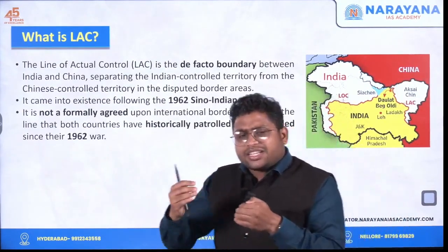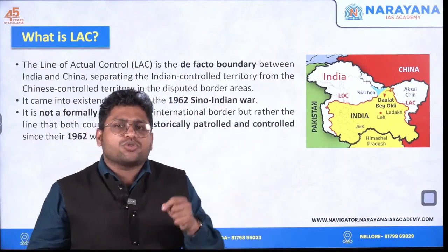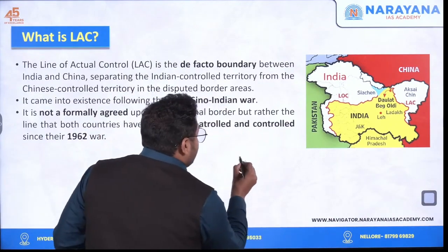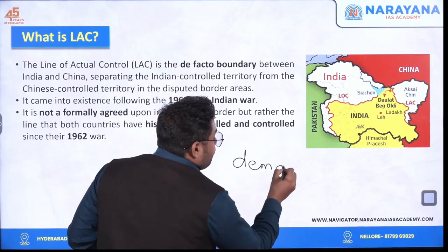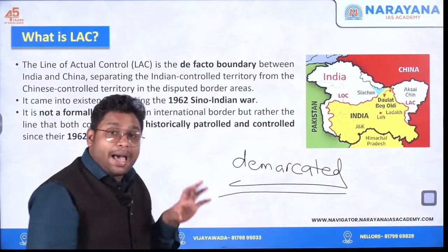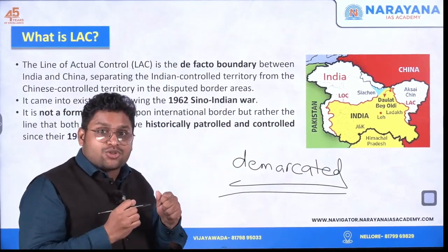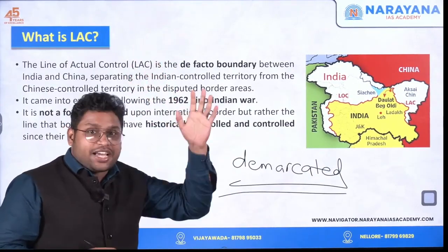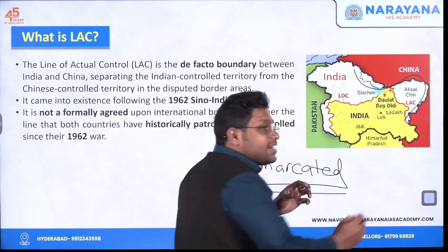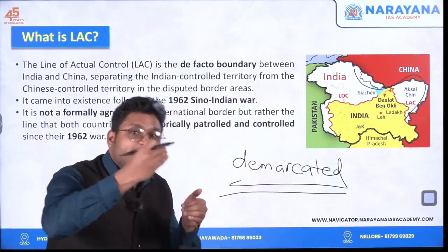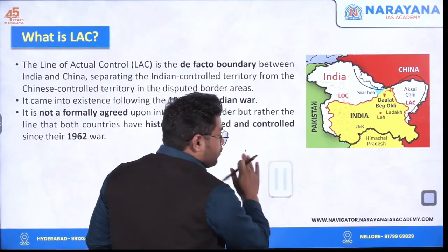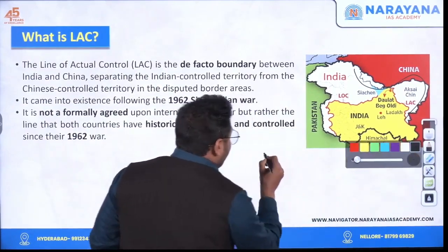Now, how did we come to this particular line? See, India and China had this problem of boundary dispute because we never demarcated any specific line, or we never provided any specific map of India-China. So the problem is, since the British era, there is no fixed line which can be considered as the international boundary between India and China. Because there was no such boundary, after that we saw the war of 1962.